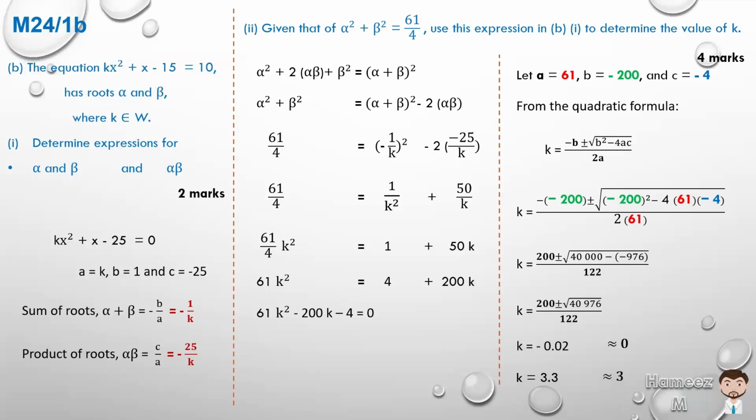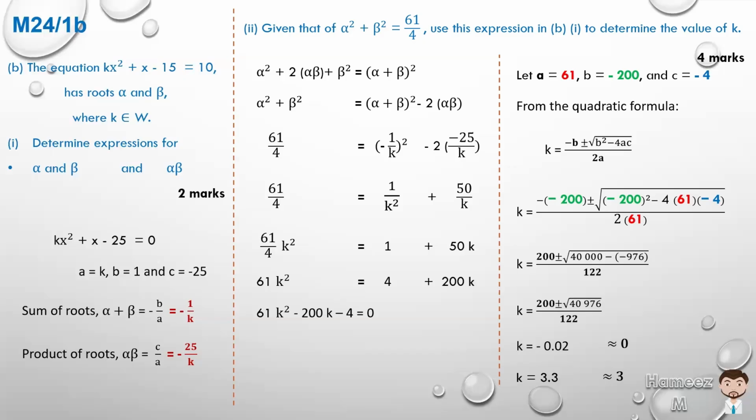Now when doing this, I substituted that back into the equation up on top, 3x squared plus x minus 15 equal to 10, and I solved for it. I found the roots are approximately minus 2.41 and plus 2.07.